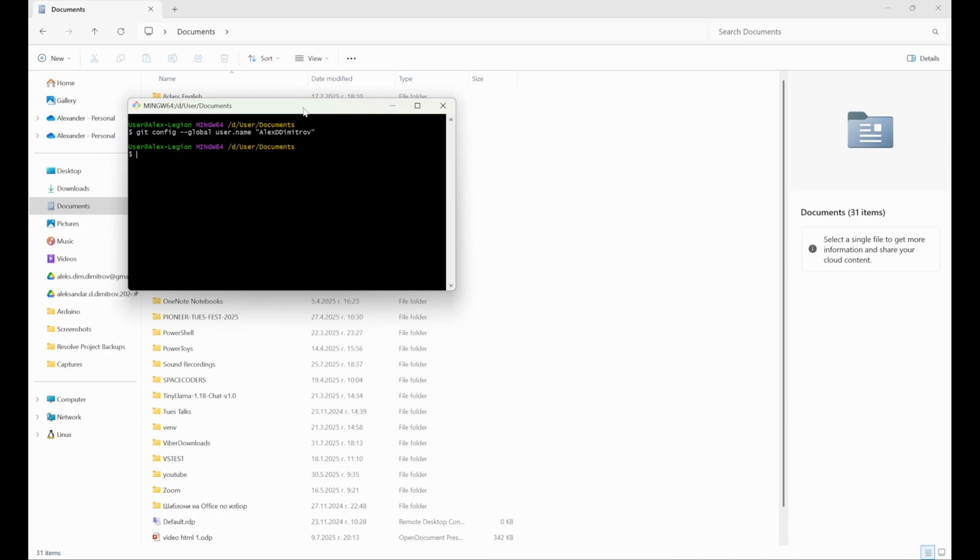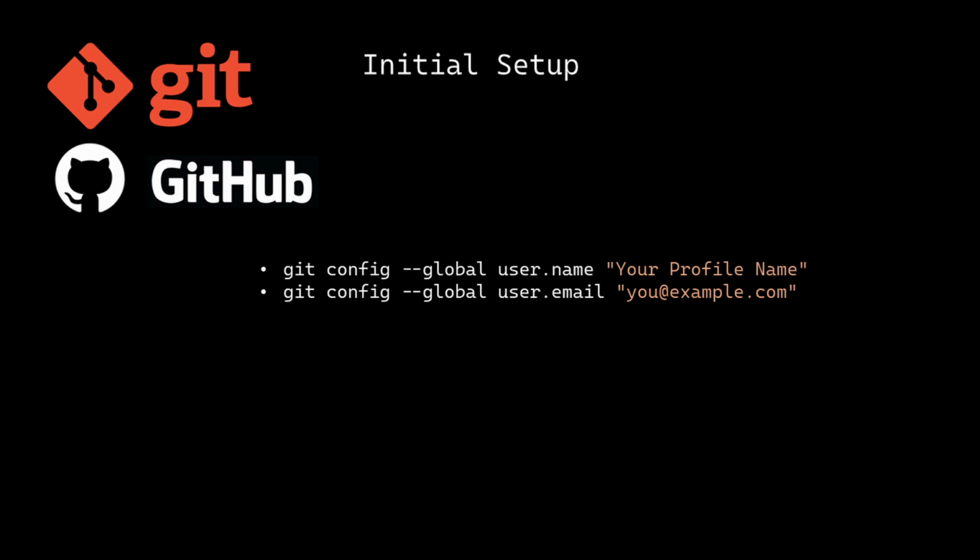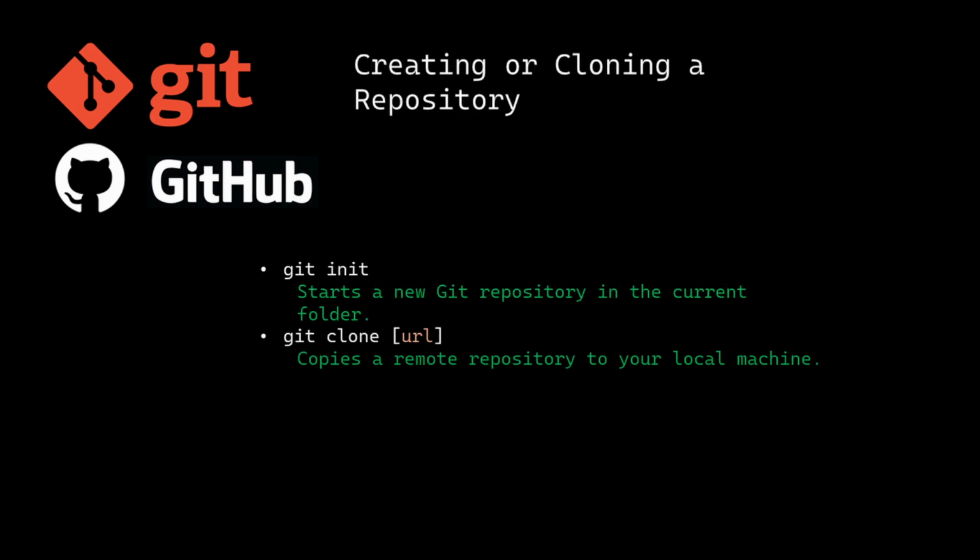I have logged in, and I have already put in my password before so it remembers it. But if you haven't, you should type your password and it will tell you. And you can also sign in by your email with git config --global user.email. Type your own email. How to create or clone a repository.